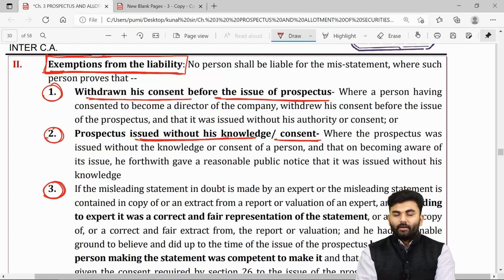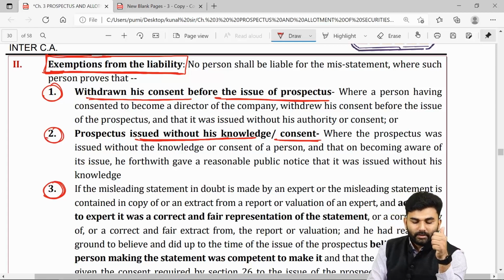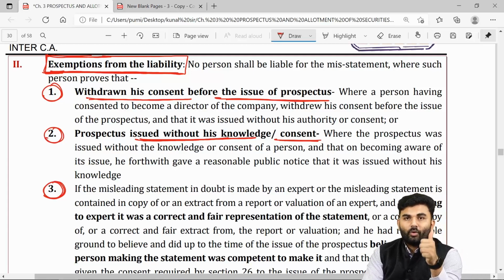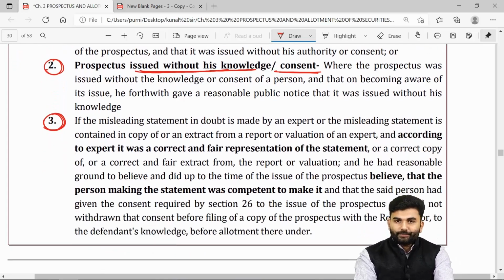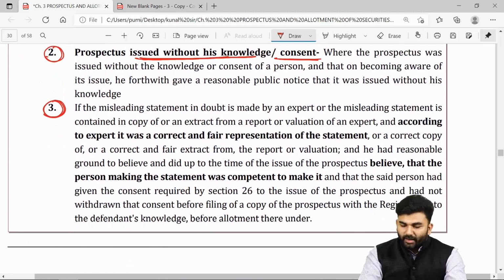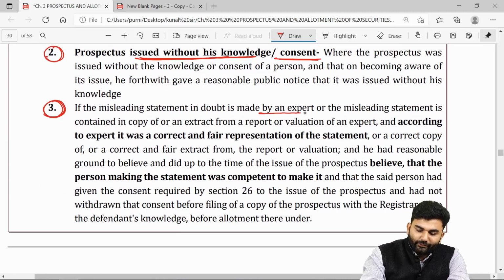Even those people who will be exempted include number 1, the person who is a director, but the prospectus was issued without his knowledge, or else the person was acting as a director, but he had withdrawn his consent before the issue of the prospectus. The third point is specifically for an expert.